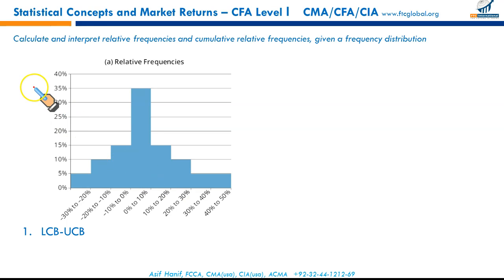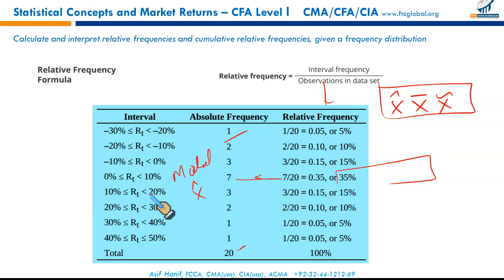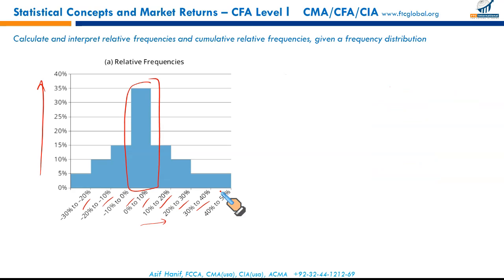Moving on, next: calculate and interpret relative frequencies and cumulative frequencies in a frequency distribution. This can be represented graphically this way. If we plot intervals on the x-axis, we don't have to draw the graphs. They will be given to you. We just have to interpret. So on the x-axis we have been given intervals, and on the y-axis we have taken the relative frequency, and it can be seen now that the highest return was concentrated in this class, and that's your modal class between 0 and 10%, and you can verify this here as well. 0 to 10% represents your modal class, the class with the highest frequency.